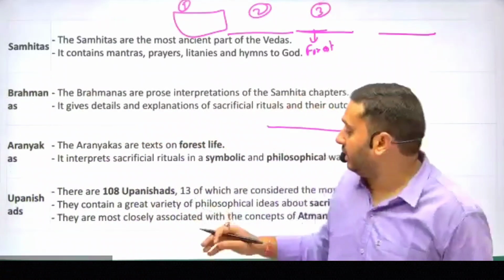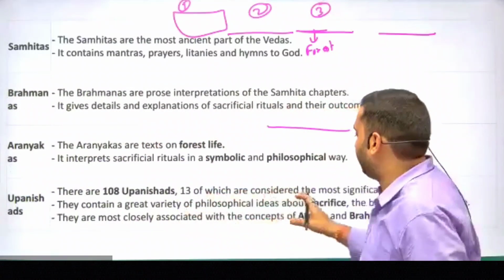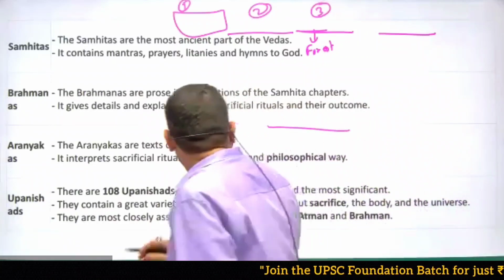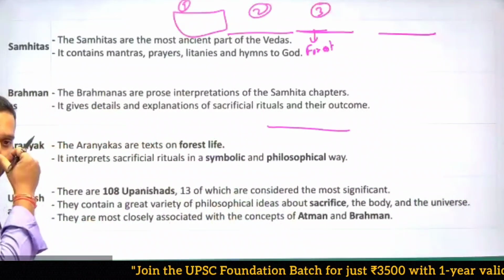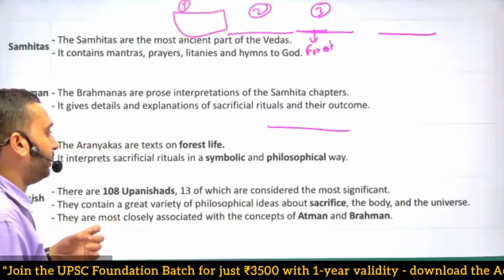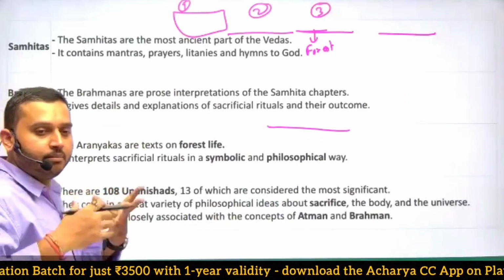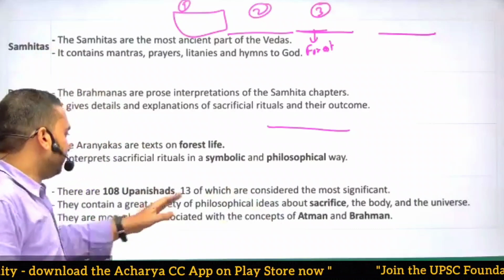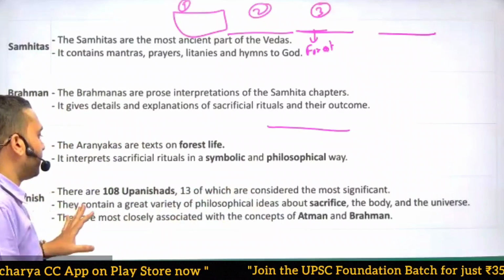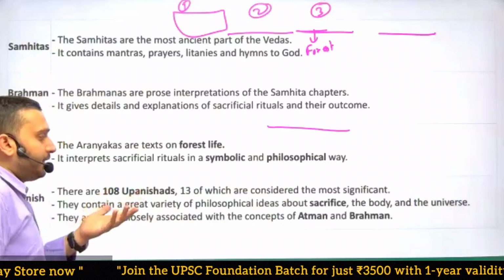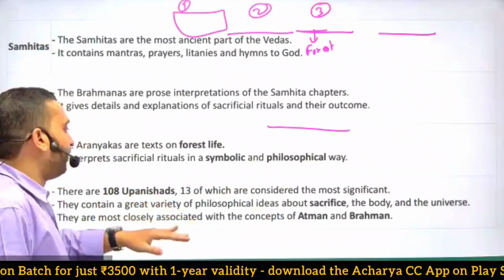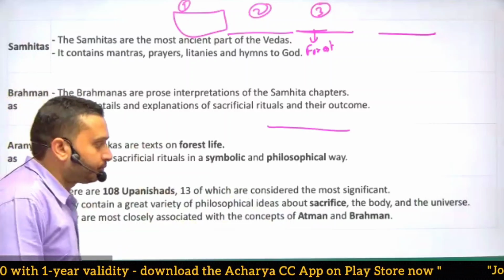Shankaracharya wrote commentary on 9 of these important 13 Upanishads. They contain a great variety of philosophical ideas about sacrifice, the body, and the universe. They talk about God, Brahma, and Atman. Atman means we, and Brahman means God or the creator. So the Upanishads are based on these topics, and they are the basis of Indian philosophy. The six schools of Indian philosophical thought developed after the Upanishads.